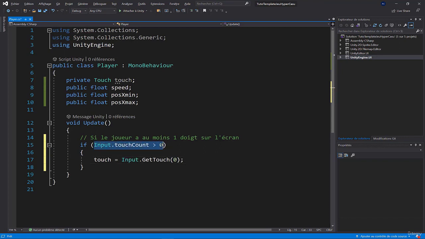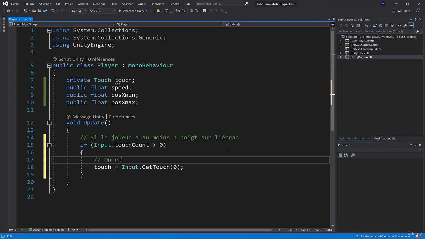So if you touch the screen, I get the first finger that was placed on the screen, which means that the others will be ignored, or at least not used for this movement function, but nothing prevents you from doing a pinch to zoom. That means pinching the screen to be able to zoom in or out. But in short, what I want is to get the first finger on the screen.